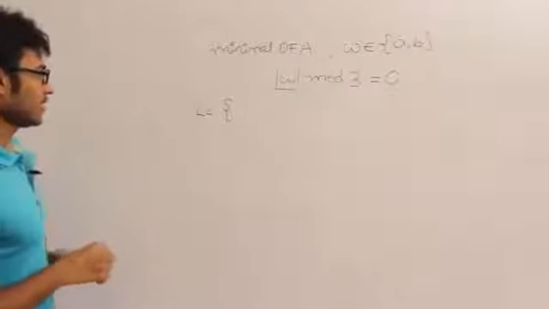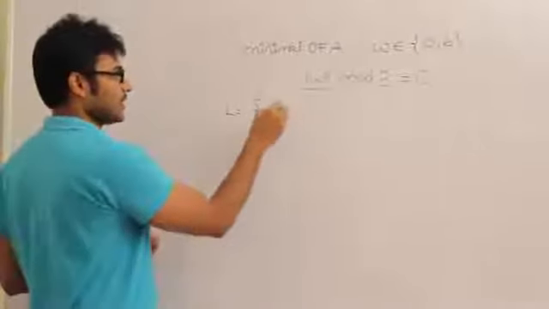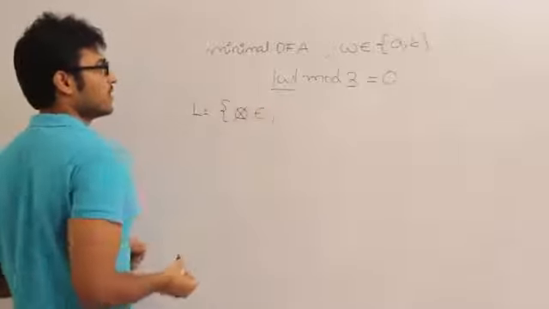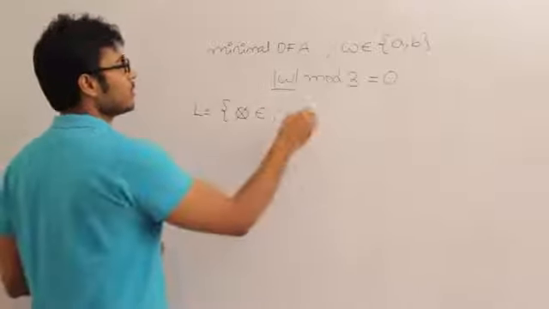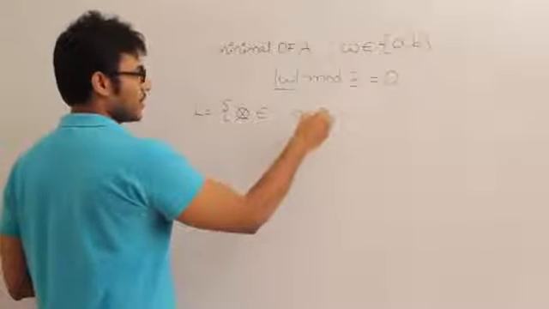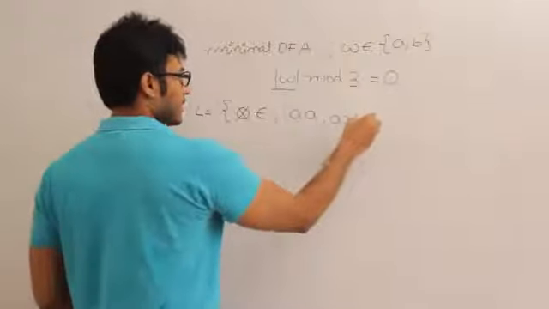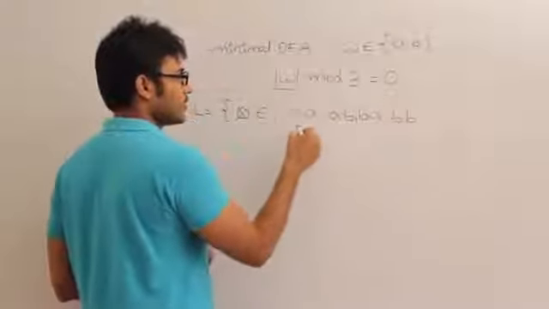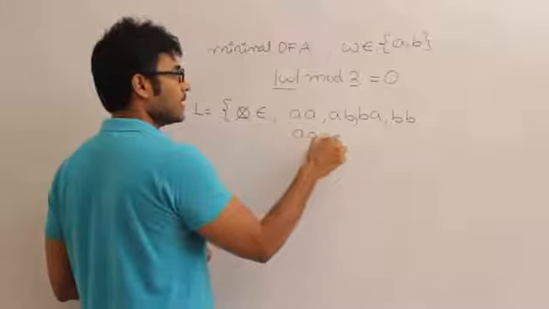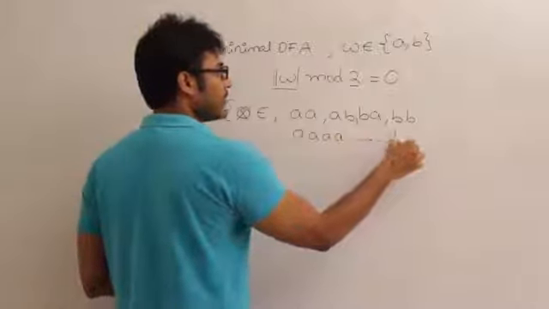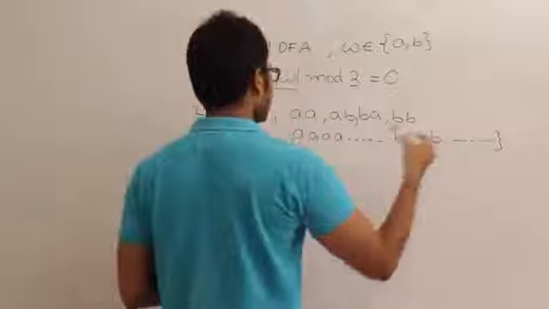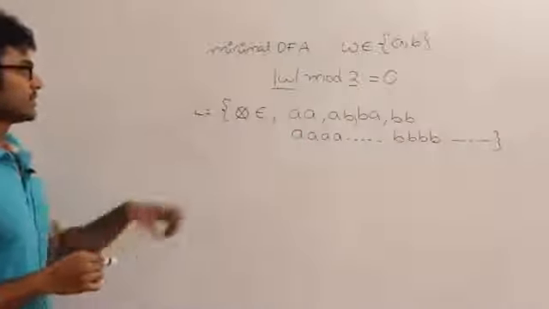The language will definitely contain the set of all strings of length 0, which is nothing but epsilon, and the set of all strings of length 2. So what are all the strings of length 2? AA, AB, BA, BB, and the set of all strings of length 4, and so on. Finite or infinite? Definitely the language is infinite.